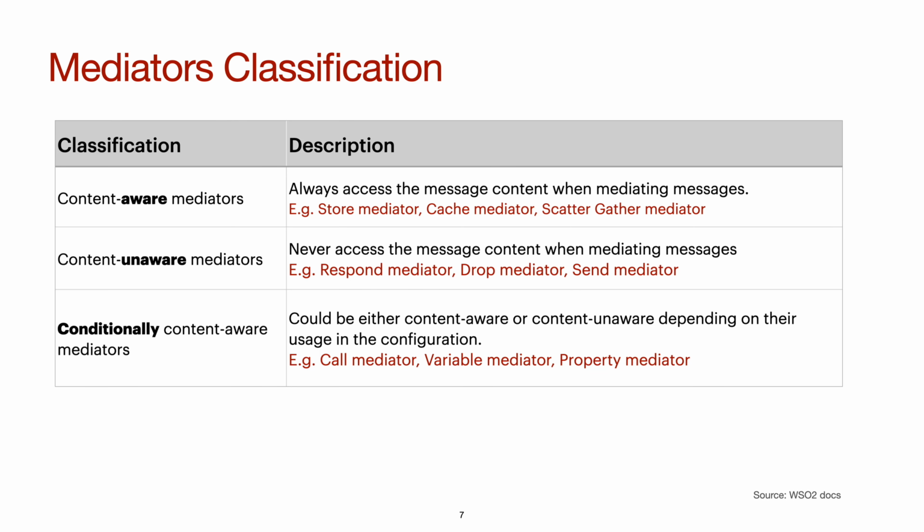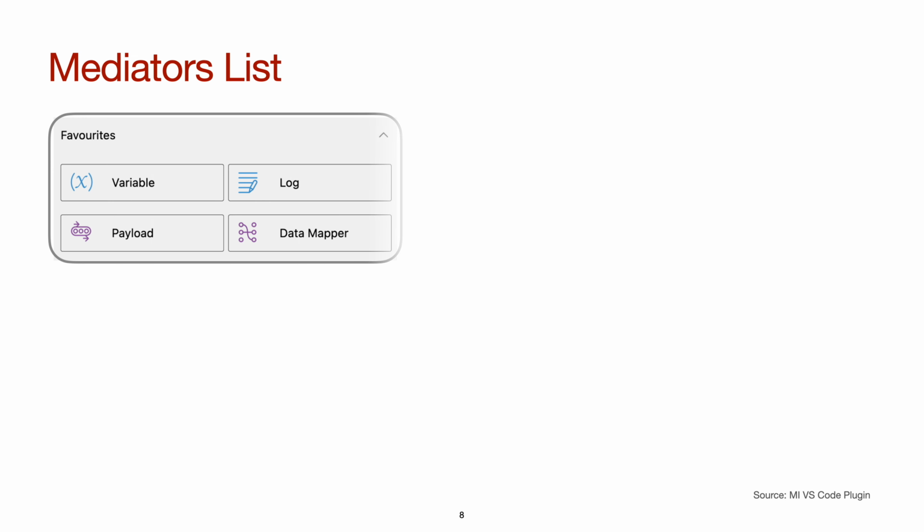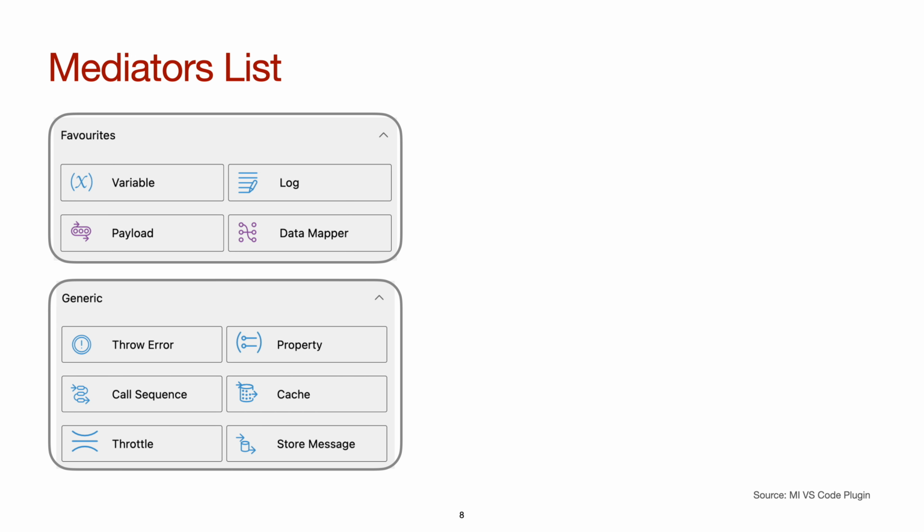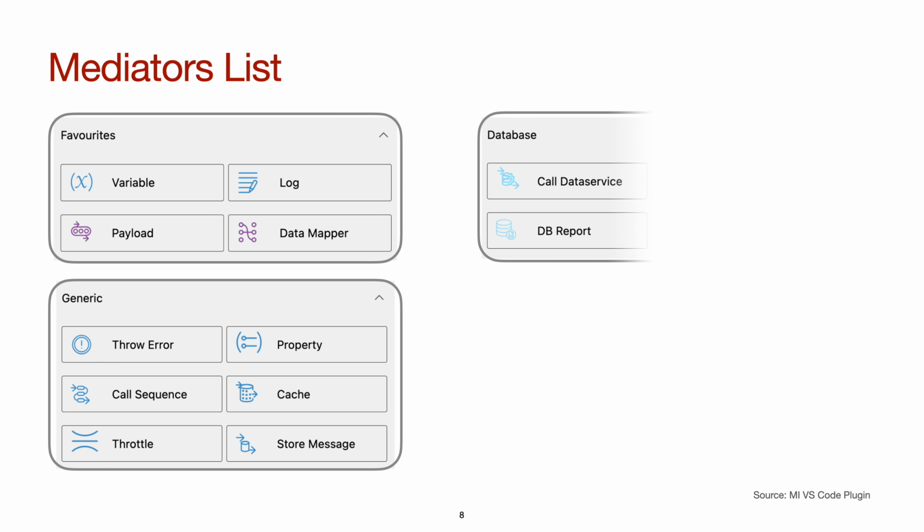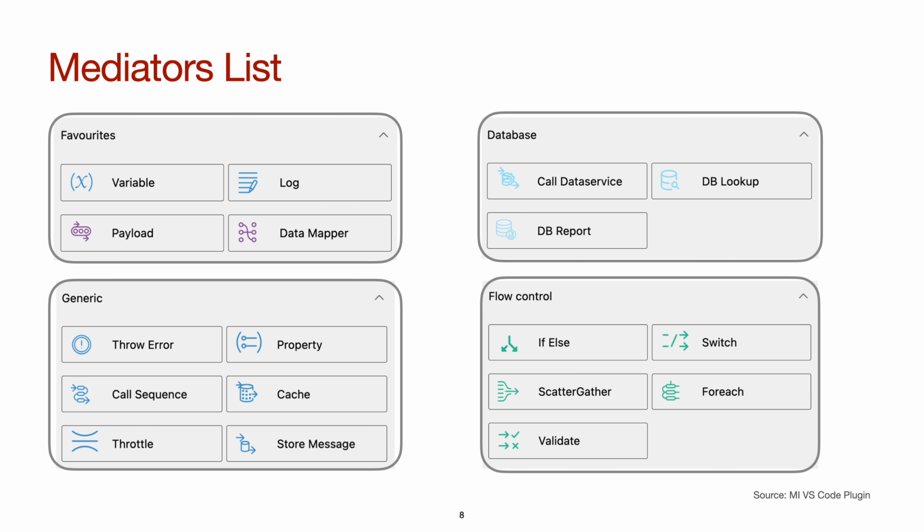Now let's see some of the popular mediators in WSO2. There are different mediators for different purposes or specific tasks. So we have some favorites in the mediator list. These are favorites because they are used most of the time in our integration development. These are variable, log, payload factory, and data mapper. Some general purpose mediators are for error handling, setting properties, message store, etc. Then we have database interaction related mediators. And finally, we have some flow control related mediators. So these are some of the mediators.